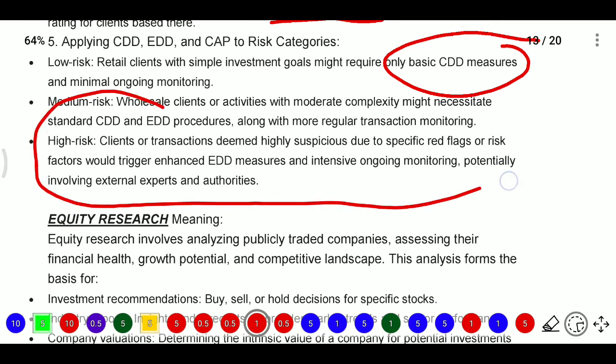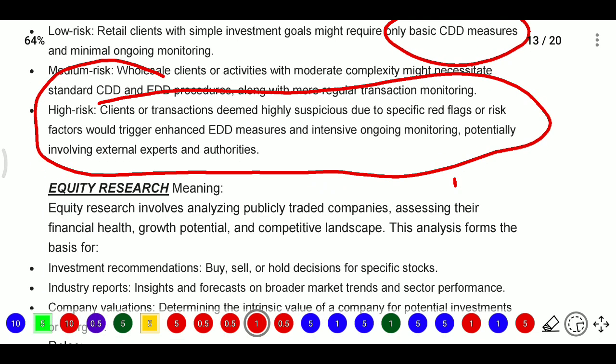Whereas high risk will be there. In high risk, clients or transactions deemed to be highly suspicious due to some specific red flags or risk factors would be triggered. Here enhanced EDD measures and extensive ongoing monitoring, potentially involving external experts and authorities, will be required for the high risk persons. So we have low risk, medium risk and high risk persons.